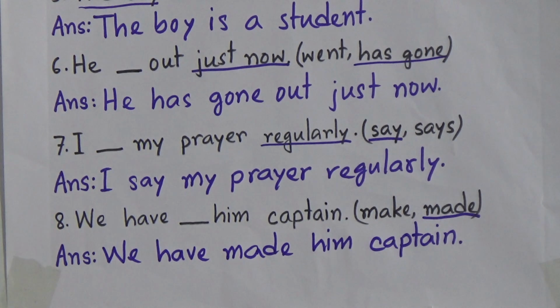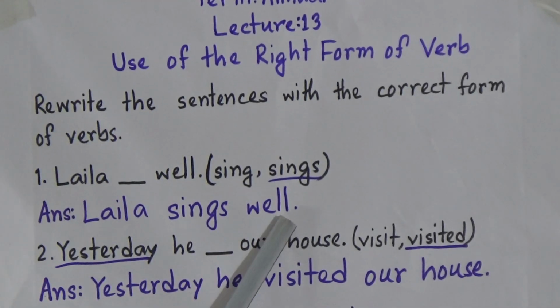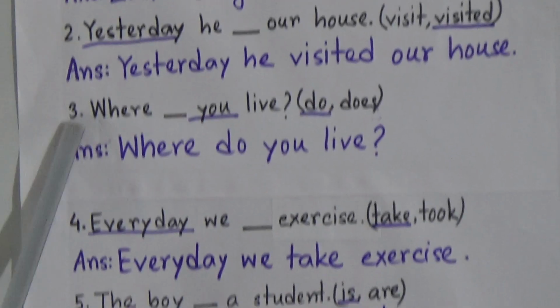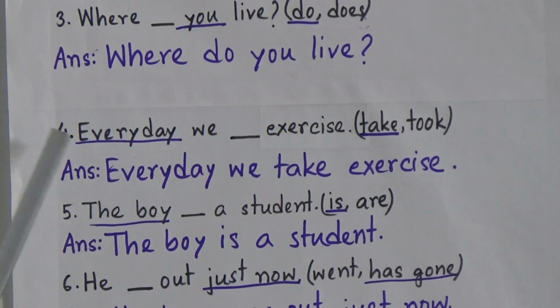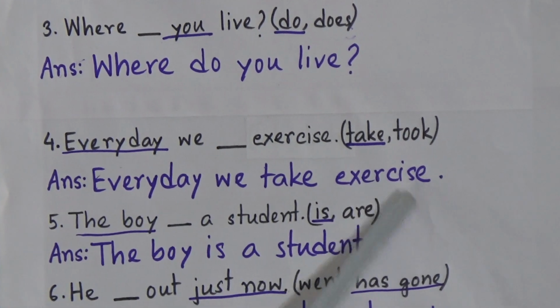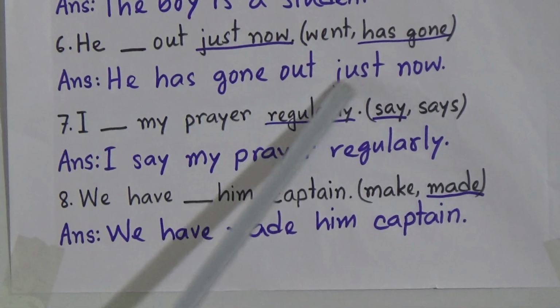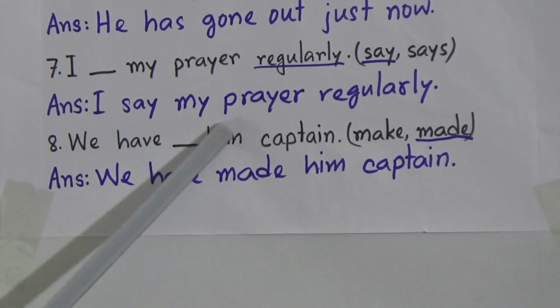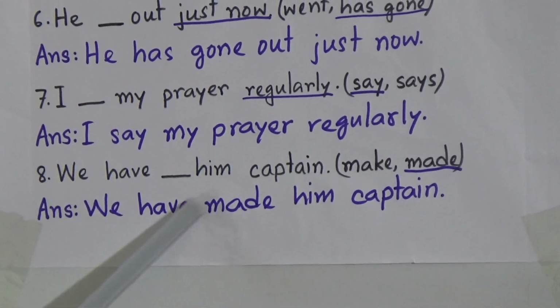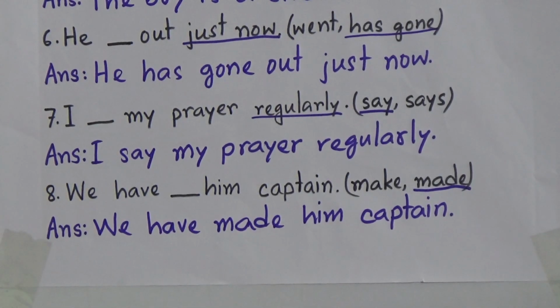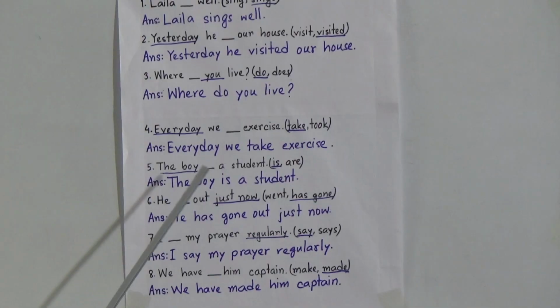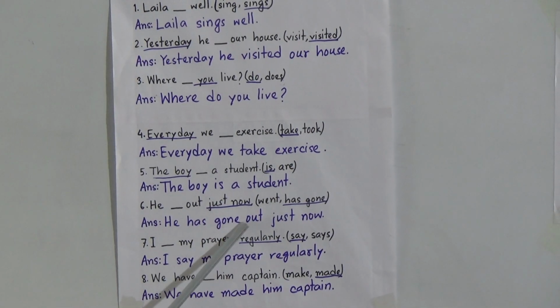So my dear students, let's read the sentences. Number 1, Laila sings well. Number 2, yesterday he visited our house. Number 3, where do you live? Number 4, every day we take exercise. Number 5, the boy is a student. Number 6, he has gone out just now. Number 7, I say my prayer regularly. Number 8, we have made him captain. So these are the 8 examples or exercises we have done today.